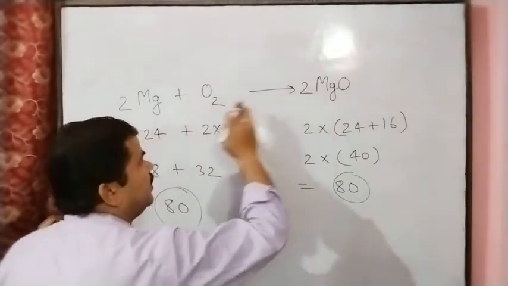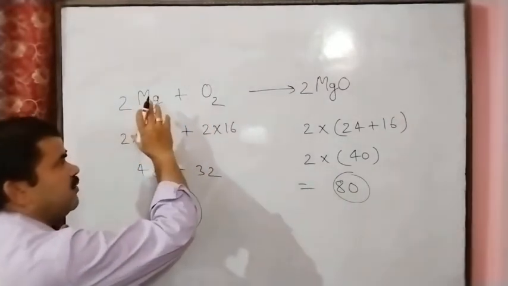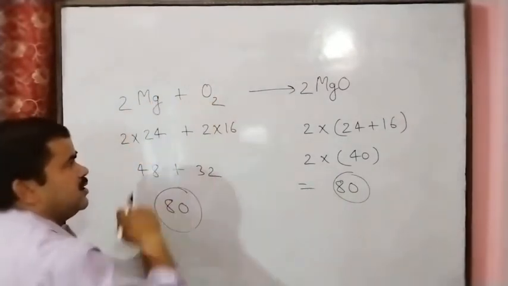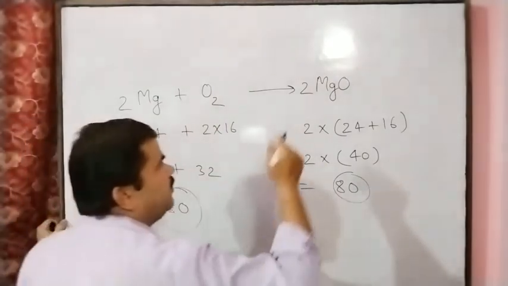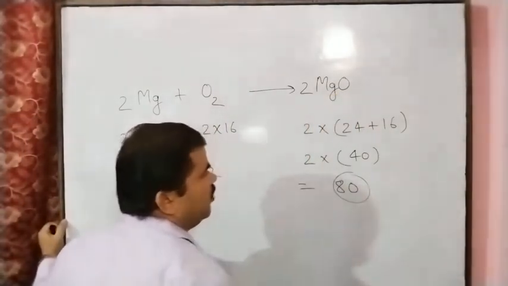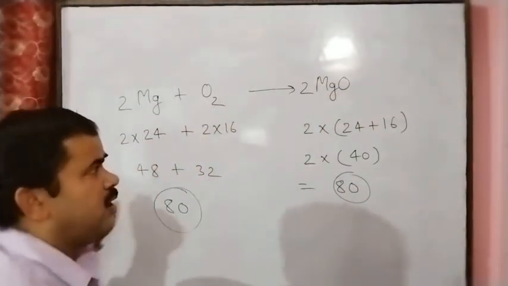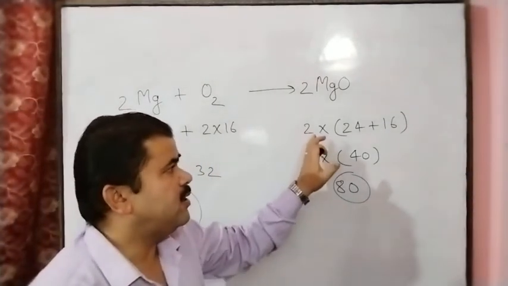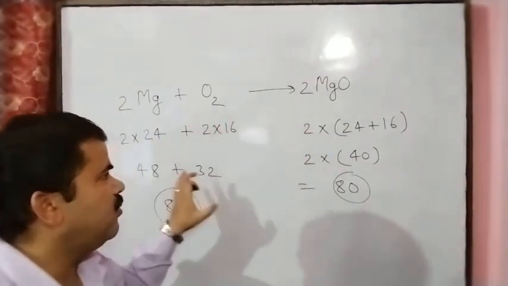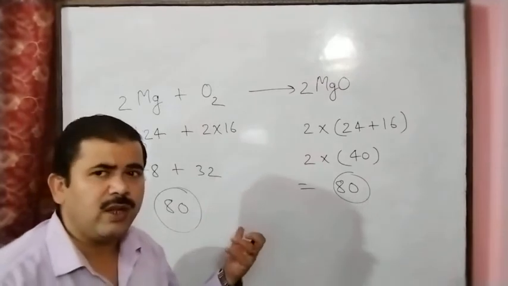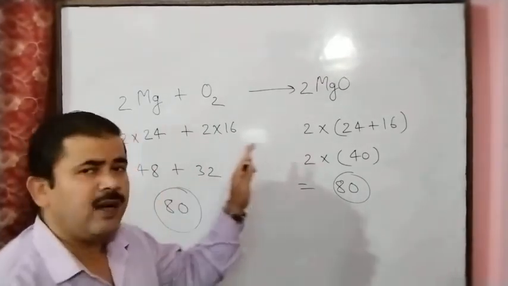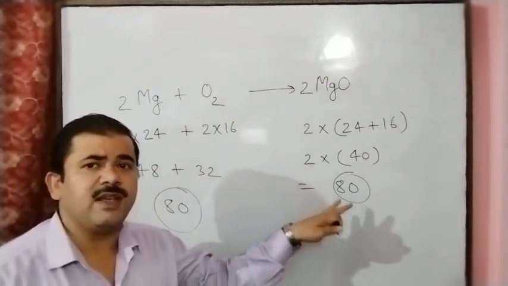So the composition changes, but if we compare the total mass of the reactants and products, we get the same.